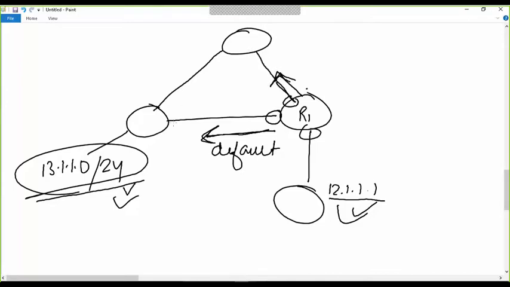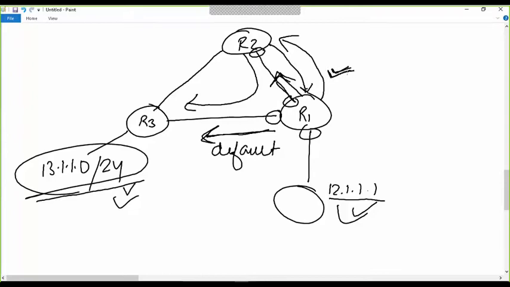Okay, but what is the main problem we can run into? For example, this R2 router also has the same path; its best path is from this to here. Again, it is going to route the packet towards R1. Again this packet will match on R1, and again it will jump to R2. So this sometimes creates a problem, because of the loop: we are overriding the loop awareness mechanism of the routing protocol that we are running. So we have to be very careful while defining the policy.